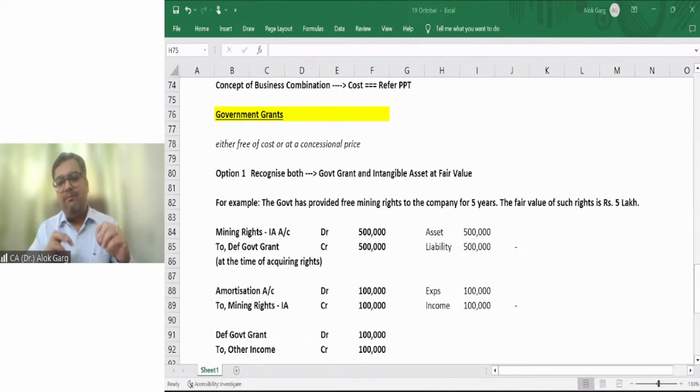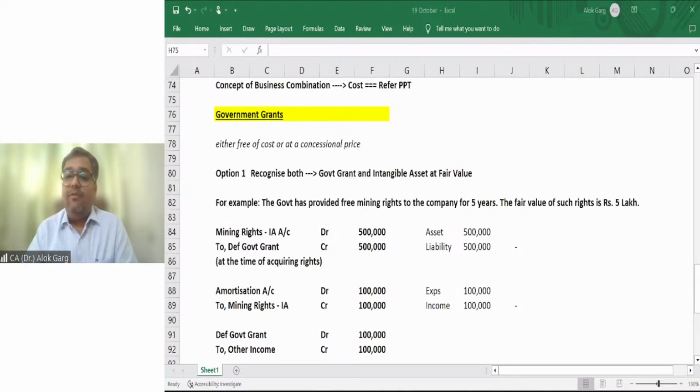You can simply do one thing: the value of the acquired asset is equal to the WDV of the asset given up. But if the transaction has a commercial meaning, you have to measure the asset acquired at the fair value of the asset given up.